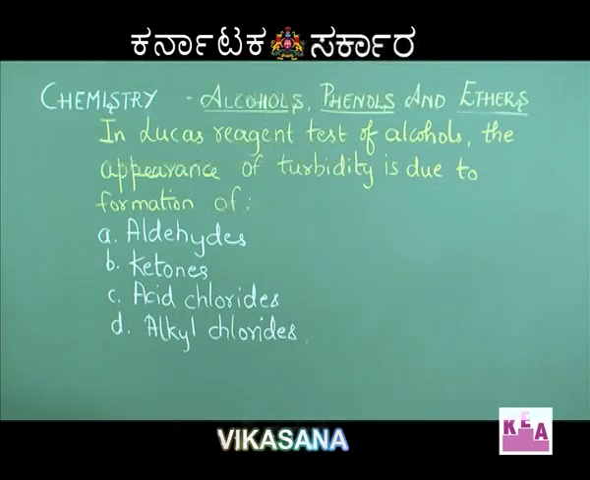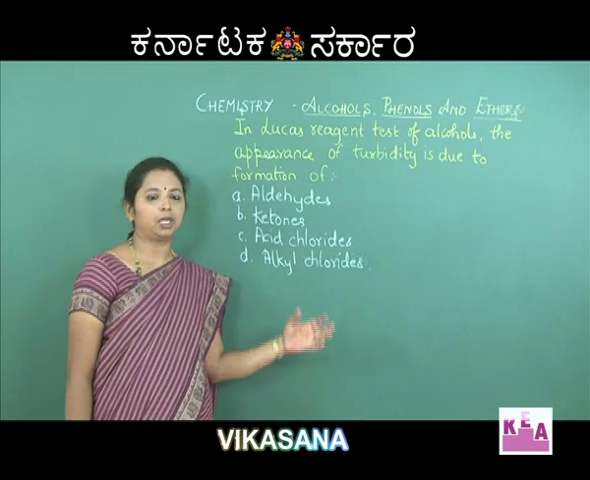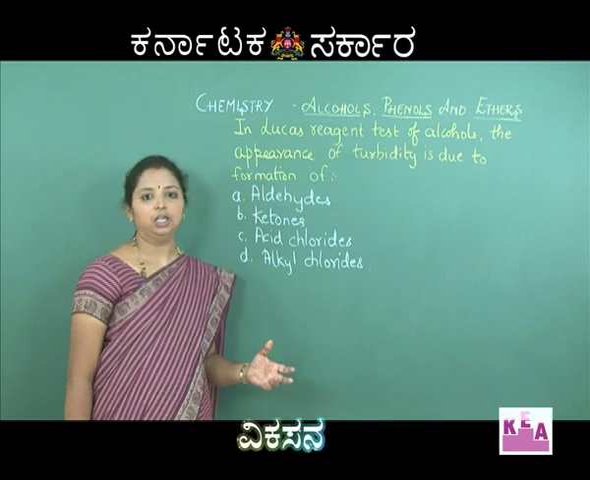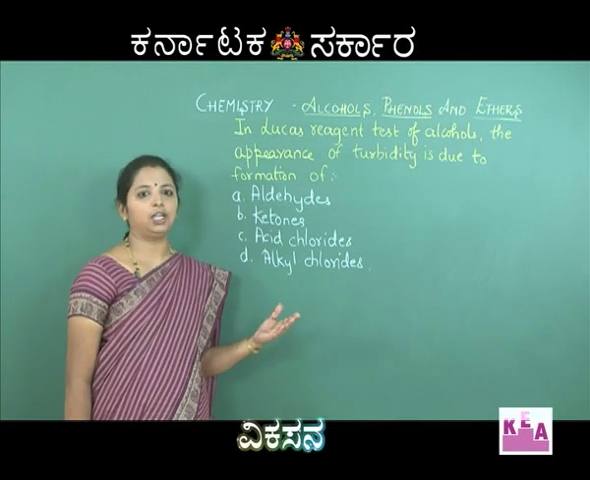The next question is, in the Lucas reagent test of alcohols, the appearance of turbidity is due to the formation of option A aldehydes, option B ketones, option C acid chlorides, option D alkyl chlorides. Now, we have already discussed that the Lucas reagent test is used for distinguishing primary alcohols, secondary alcohols and tertiary alcohols. You have already learned this.